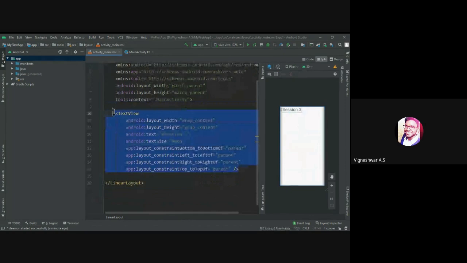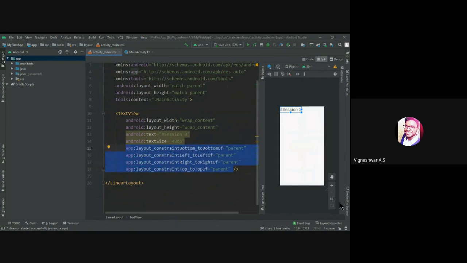Let me copy it and paste it. Here you can see constraint bottom, constraint left to left, constraint right, constraint top. These are all the code words used to implement constraint views, meaning the views present in constraint layouts.